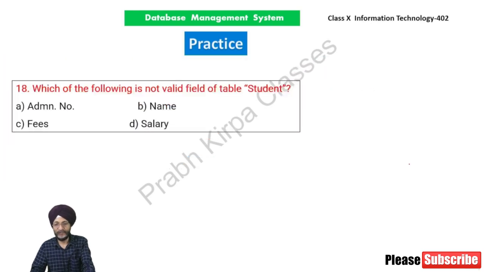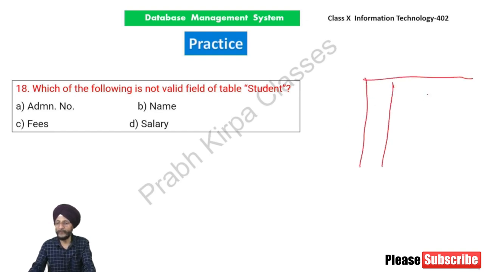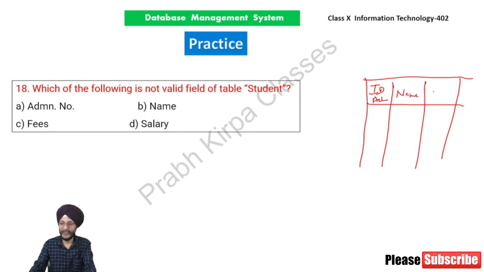Next, which of the following is not a valid field of student? Suppose we want to create a student table. We mention here student ID or admission number. Here we mention his name. Here we mention his fees, whether paid or not. Is a student given any salary? No. A student is not given any salary. It is only given to employees. So our answer is, salary is not a valid field.